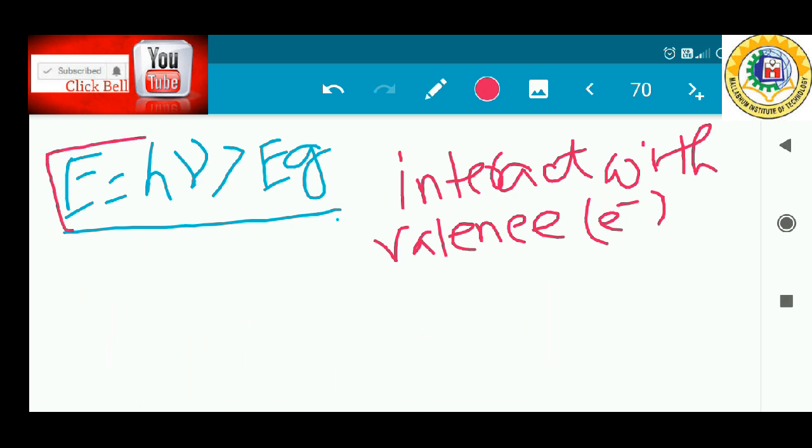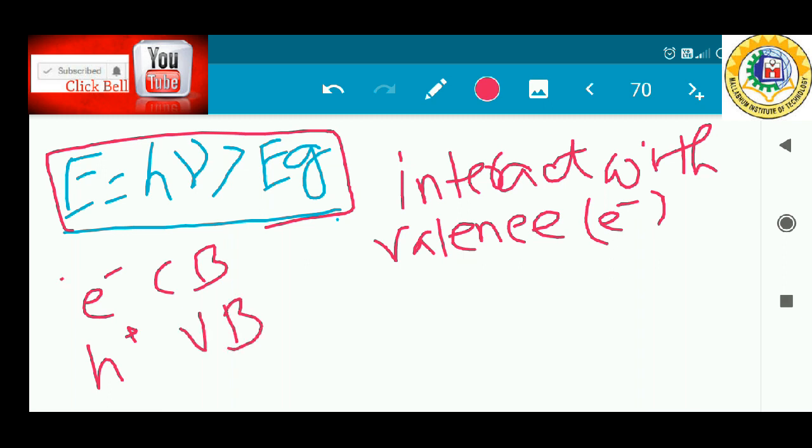There are many available energy states in the conduction band and many available electrons in the valence band, so the probability of interaction is higher and the electron can be elevated to the conduction band. This interaction creates an electron in the conduction band and a hole in the valence band. This is electron hole pair generation.